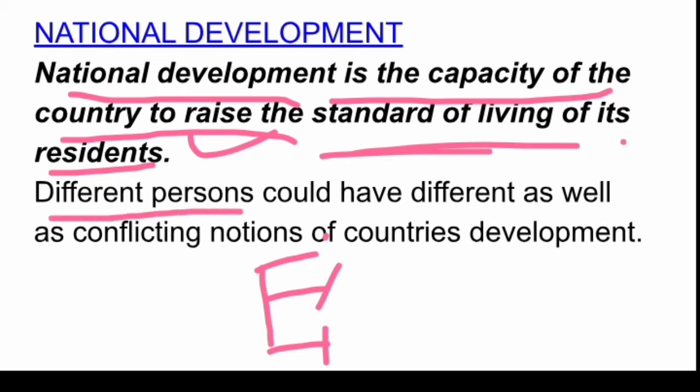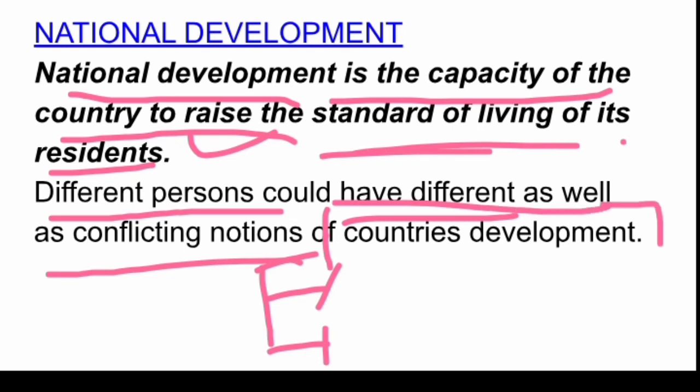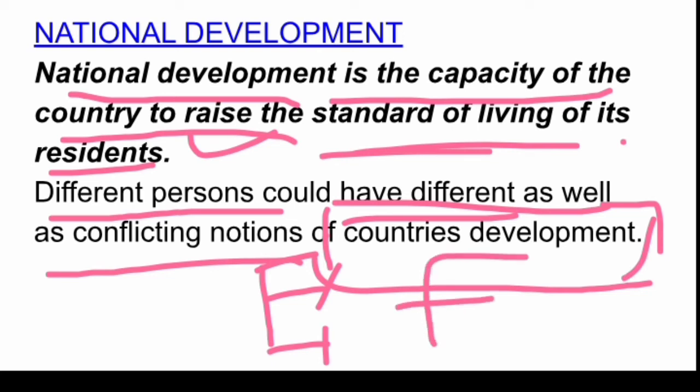So different persons could have different goals at the national level as well, because some people want employment, so for them employment may be the top priority. On the other hand, the persons who have employment, the developmental aspirations for them may be different. That may be things like quality education and better health services. Okay, so different people at the national level may have different aspirations for national development.